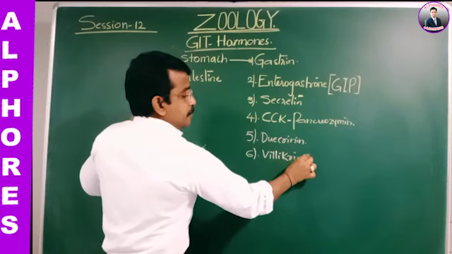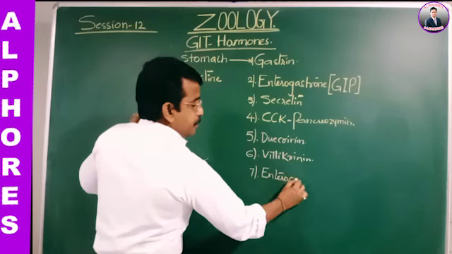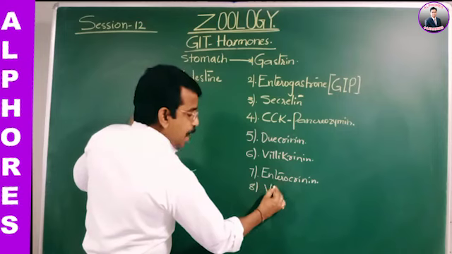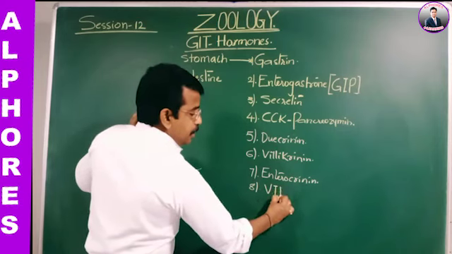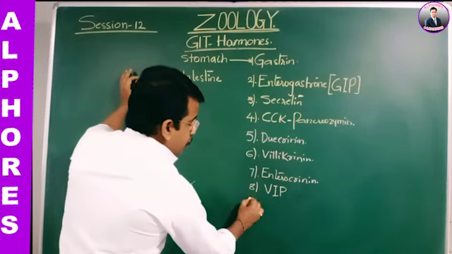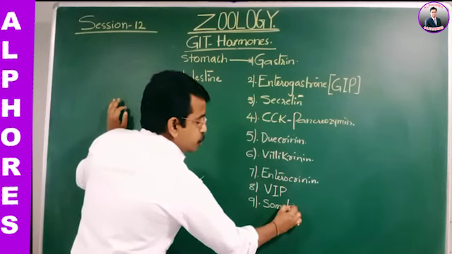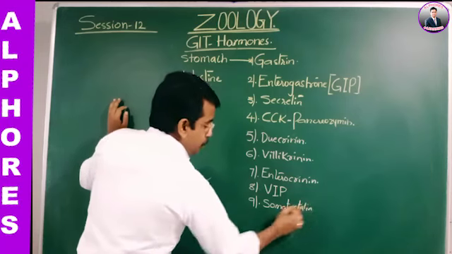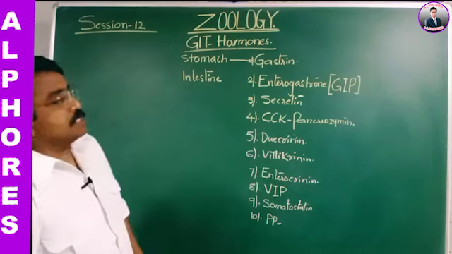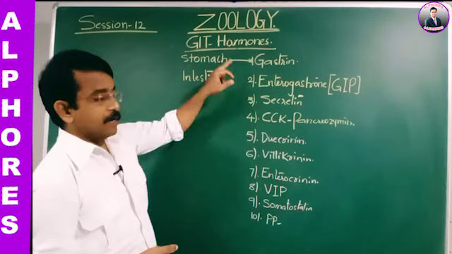Next, enterocrinin. Next, vasoactive intestinal peptide hormone. Next, somatostatin and pancreatic polypeptide hormone. So this is the list of the hormones from the gastrointestinal tract.